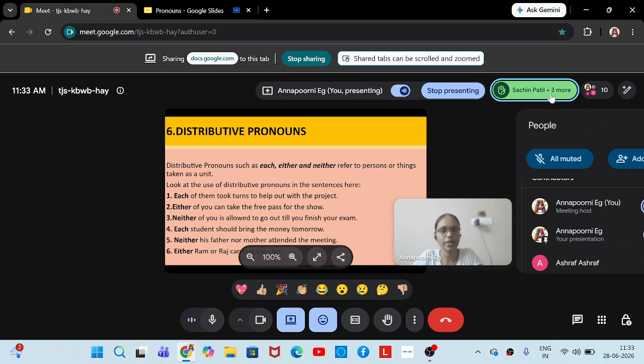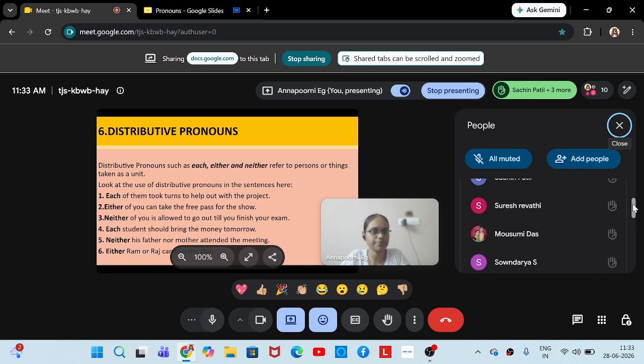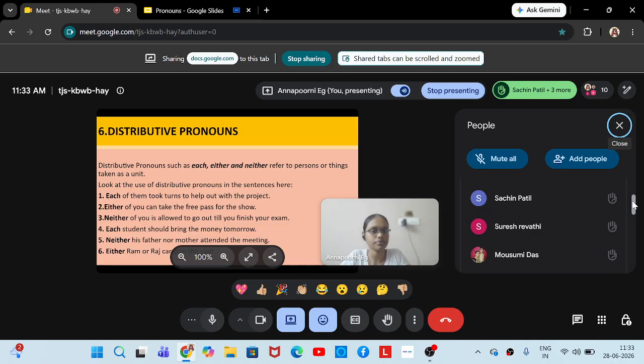I will start with Palak. Yeah. First one, Palak. Each of them took turns to help out with the project. Each of them took turns to help out with the project. So imagine there are 20 students in a class and a group project, a class project has been given to them by their teacher. So it is not possible by just one or two or three students to complete the project. So what happened? All the 20 students decided to contribute themselves for the project.